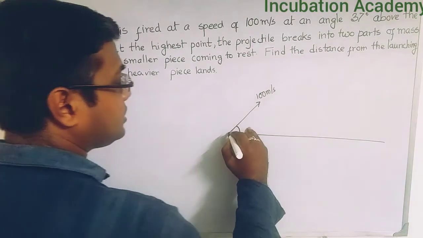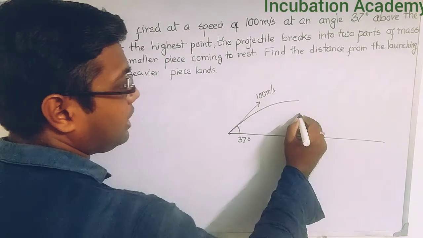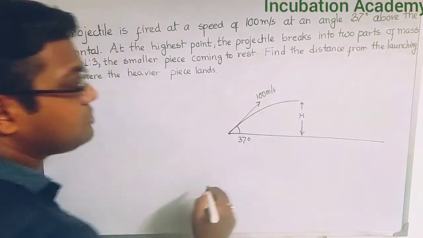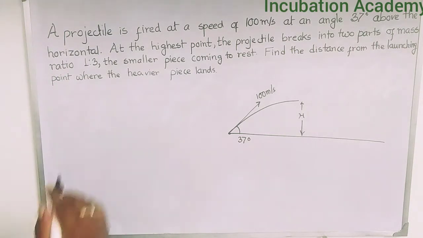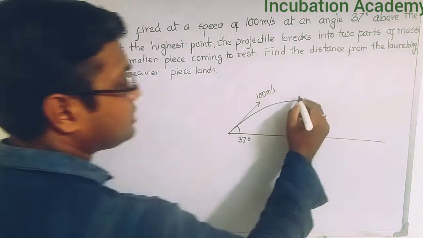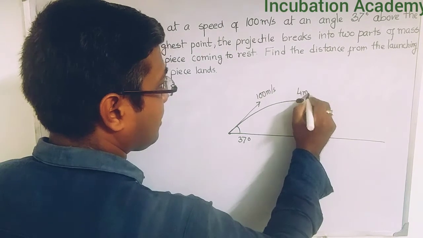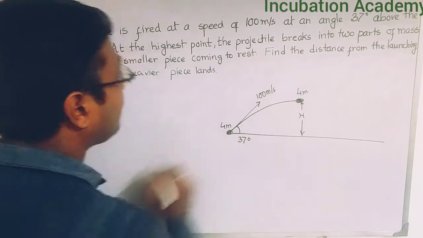So since the projectile is fired, we can say the projectile reached the highest point, and let us consider it is at height capital H from the ground. At that particular point, it just breaks up into two parts in the mass ratio 1:3. Okay. So let us consider this is of mass m and this is of mass 3m, making a total of 4m.